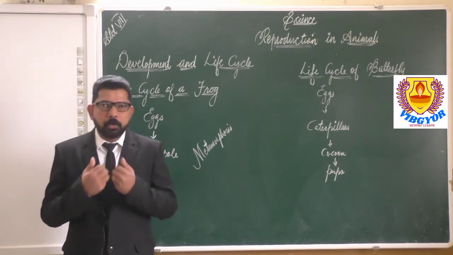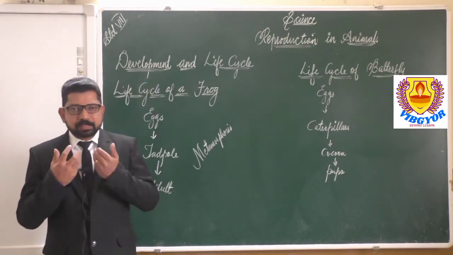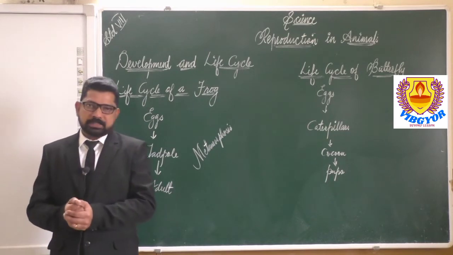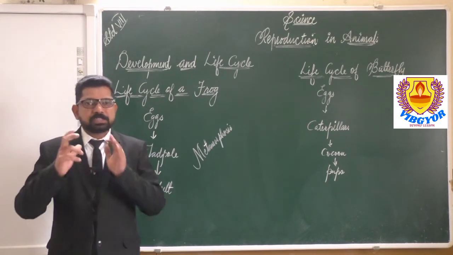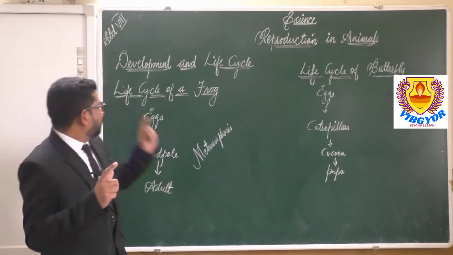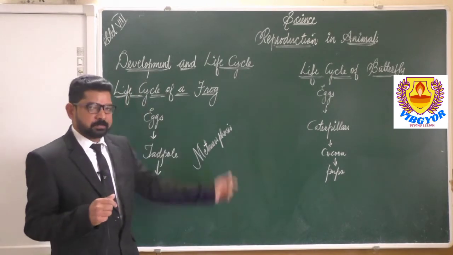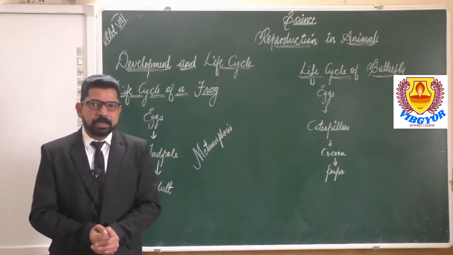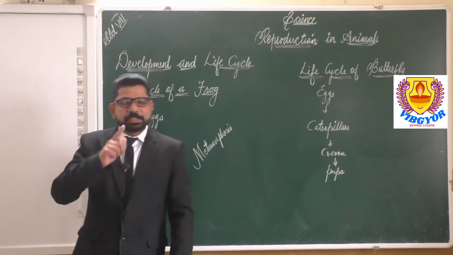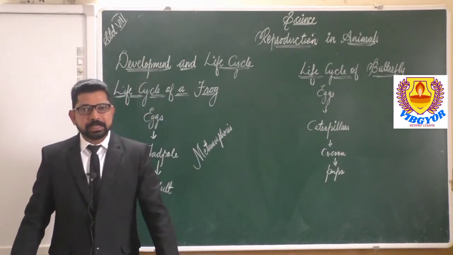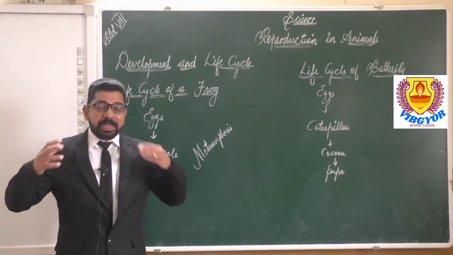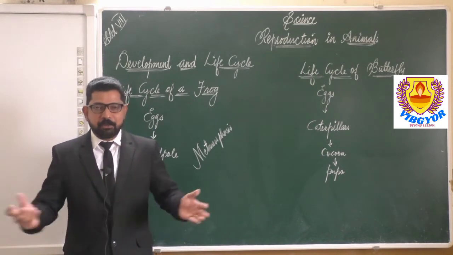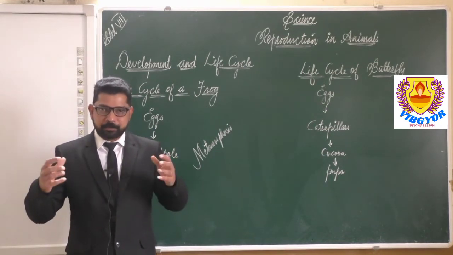So now we are going to learn about the life cycle of two organisms. Firstly, let us learn the life cycle of the frog. Do you remember which type of fertilization occurs in a frog? We know that in a frog external fertilization occurs. I have explained to you what external fertilization is.